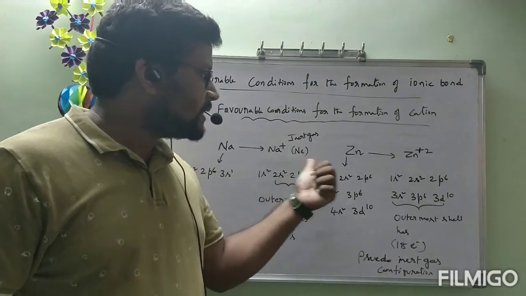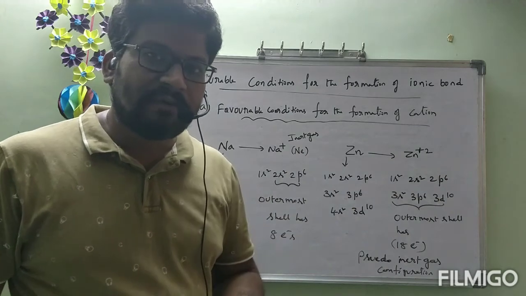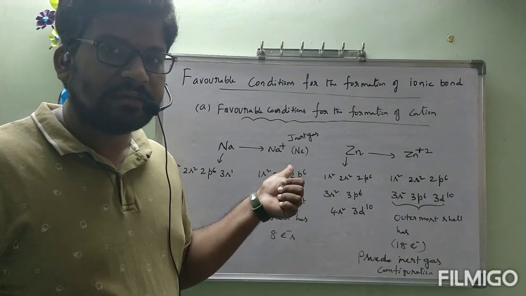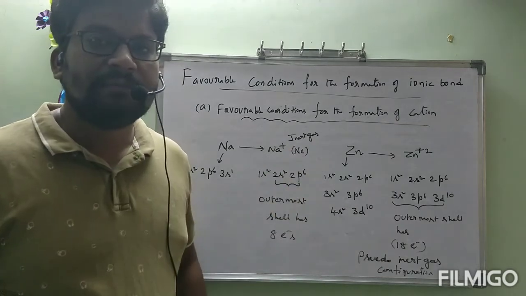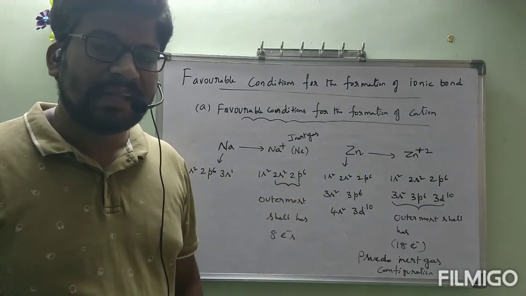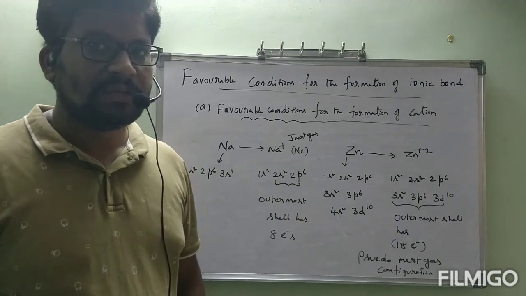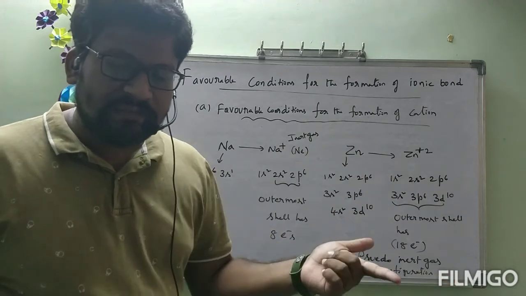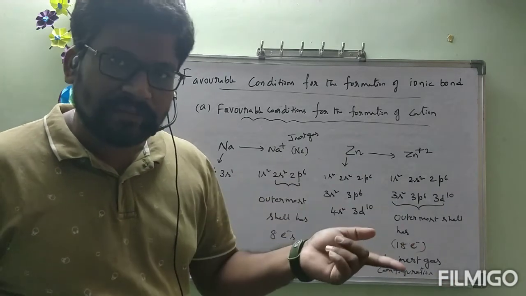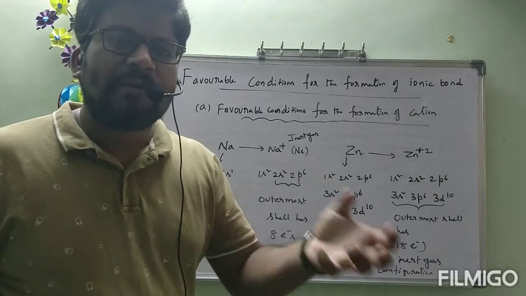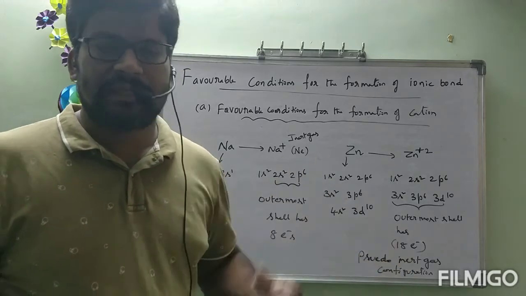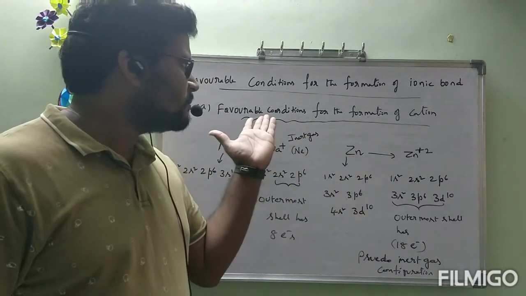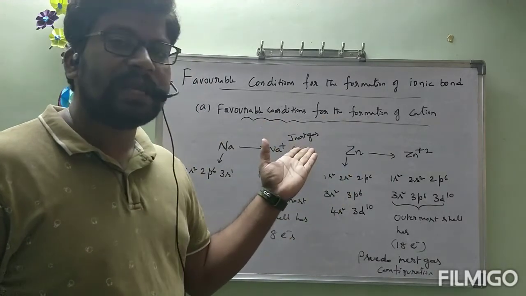So, out of Na plus and Zn plus 2, which cation can be formed easily? Na plus can be formed easily. Cation with inert gas configuration can be formed easily when compared to cation with pseudo inert gas configuration. So, if there is a competition between sodium and zinc to form the cation, sodium will be formed as Na plus easily when compared to zinc forming Zn plus 2. So which is the favorable condition for the formation of a cation? To form the inert gas configuration.